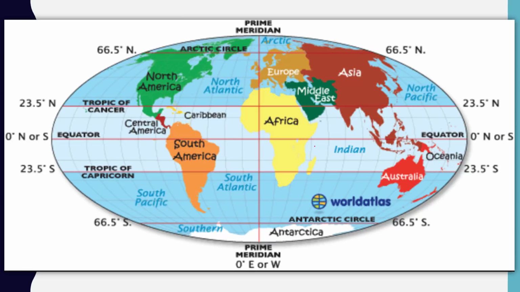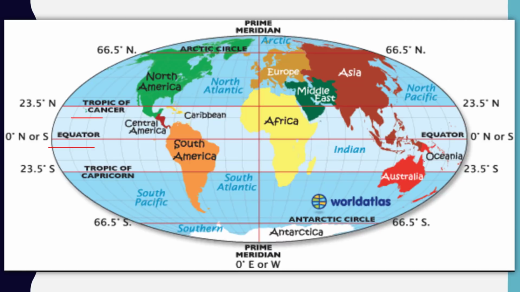Now if you look, Asia does indeed manage to touch Equator and the Tropic of Cancer. You can see the Tropic of Cancer goes through India and China and parts of some other countries over here as well. Equator goes through countries like Indonesia and Philippines. Then Tropic of Capricorn.